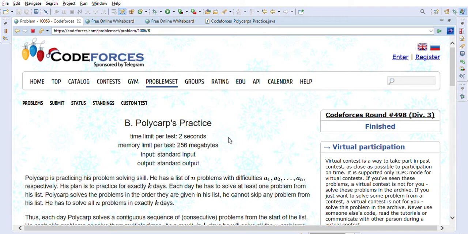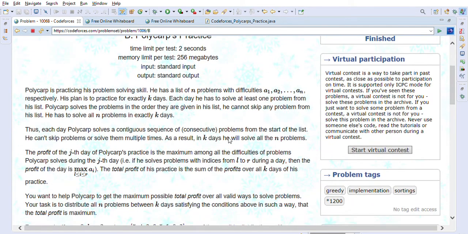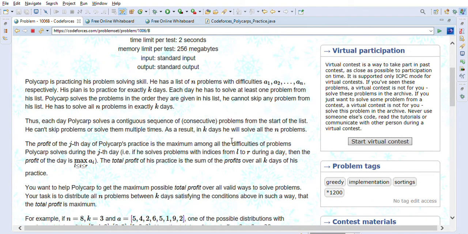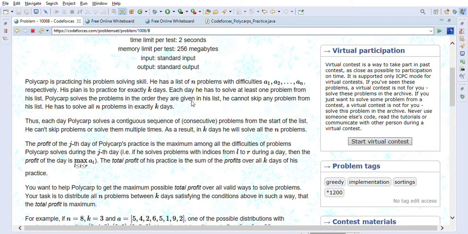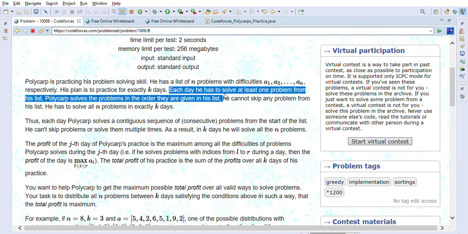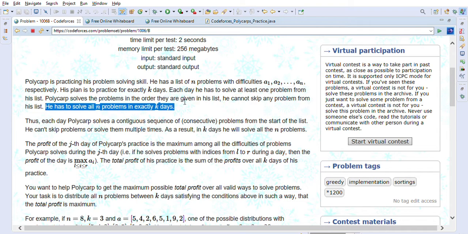So let's look into the Polycarp's Practice problem statement first, then we'll look into some examples and we'll formulate our solution for this problem. Polycarp is practicing his problem solving skill. He has a list of n problems with difficulties A1, A2 to AN respectively. His plan is to practice for exactly k days. Each day he has to solve at least one problem from his list. Polycarp solves the problems in the order they are given in his list. He cannot skip any problem from his list. He has to solve all the n problems in exactly k days.